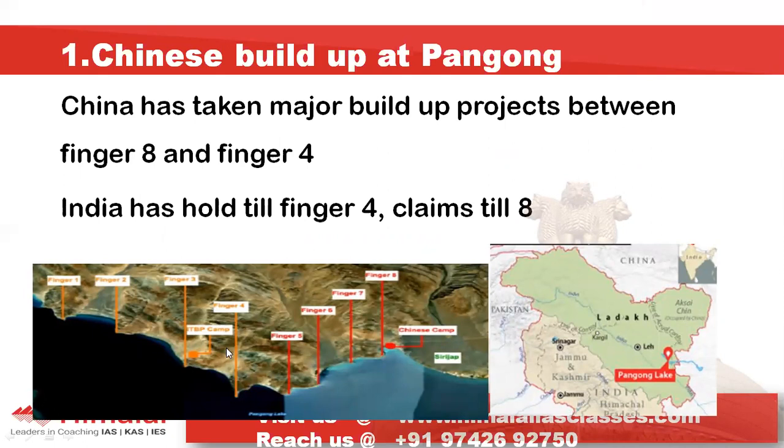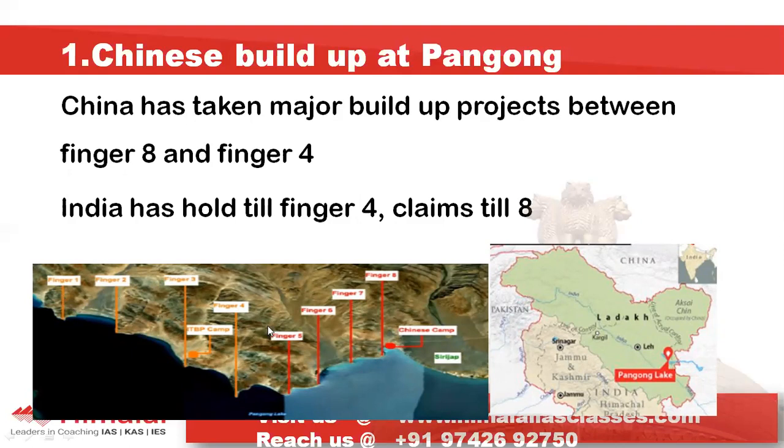It is located in the Ladakh region. It is a saltwater lake. Here you can see the location of this lake on the map, and the problem is actually these mountain ridges in Pangong Lake. Half of it is under Chinese control, and what you see in dark blue, from the fingers, is nothing but ridges.